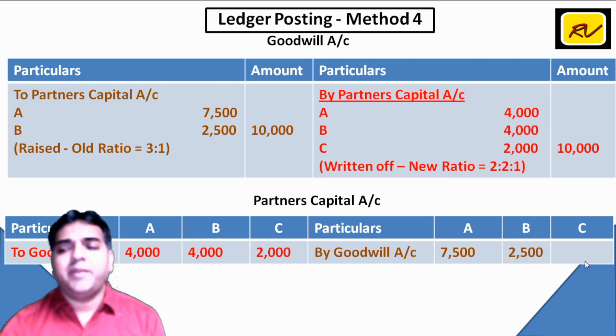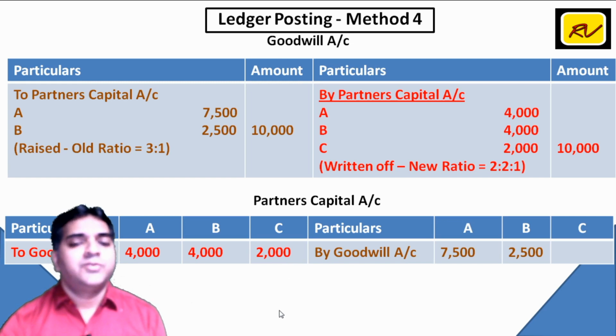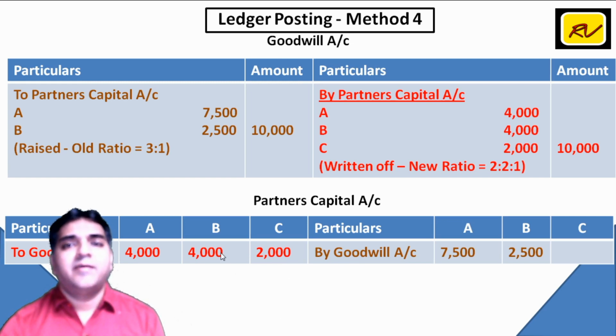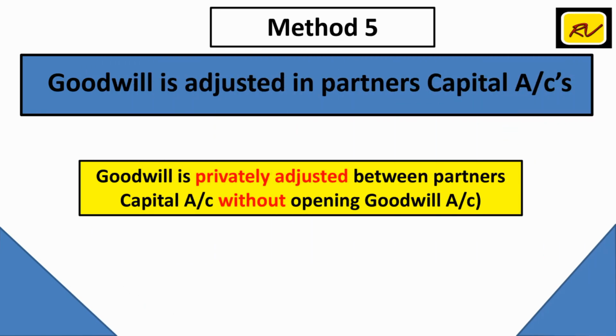C has not been credited, which means C has to contribute 2,000. So if I summarize, B 1,500 रुपया लेके आएगा, C 2,000 rupees लेके आएगा. 1,500 plus 2,000, 3,500. They both are contributing and paying to A, because A should get 3,500, and this is now what is reflected here under method 5.